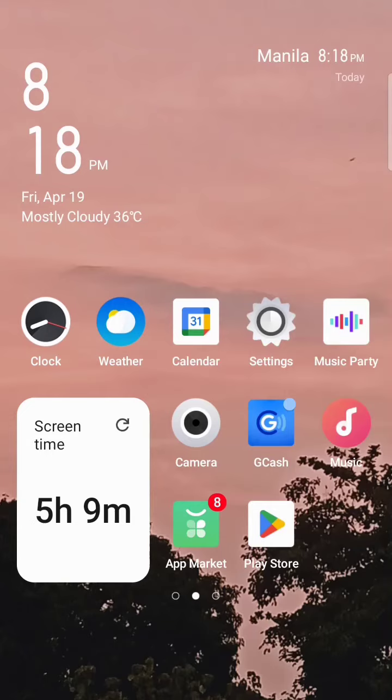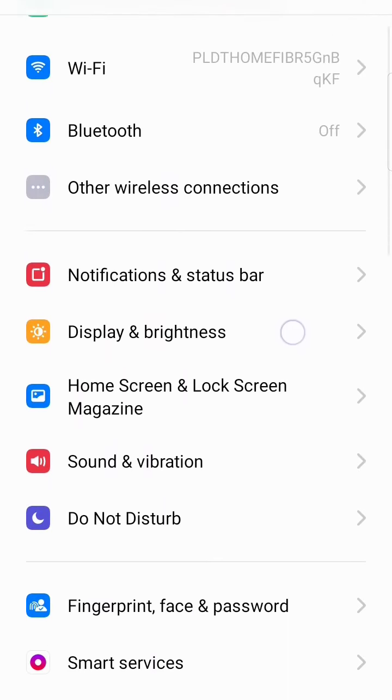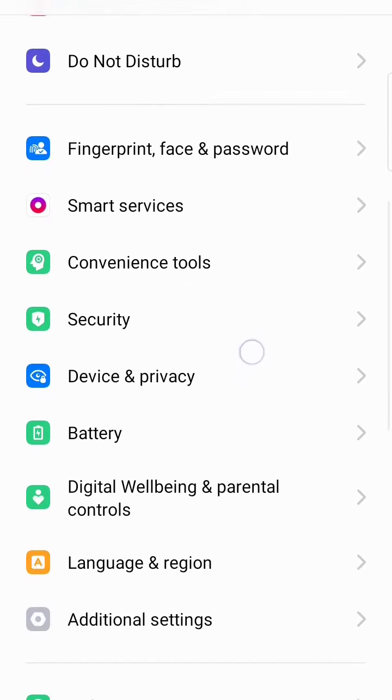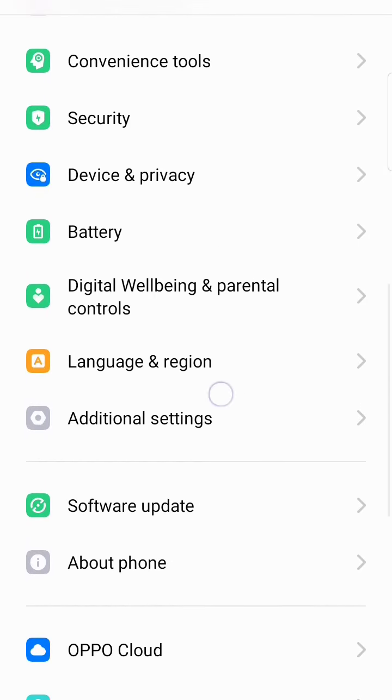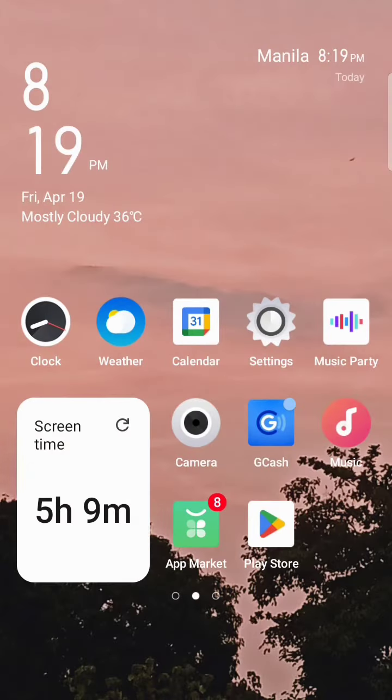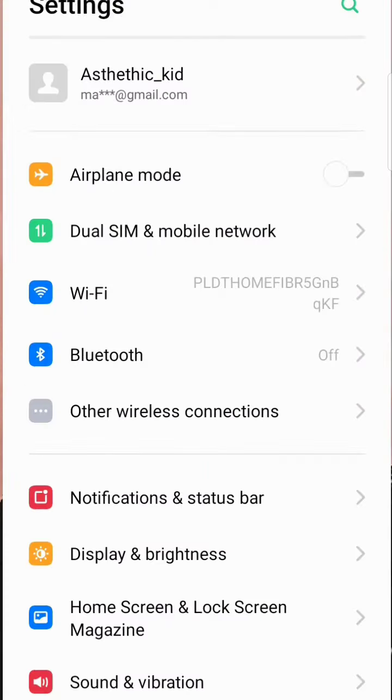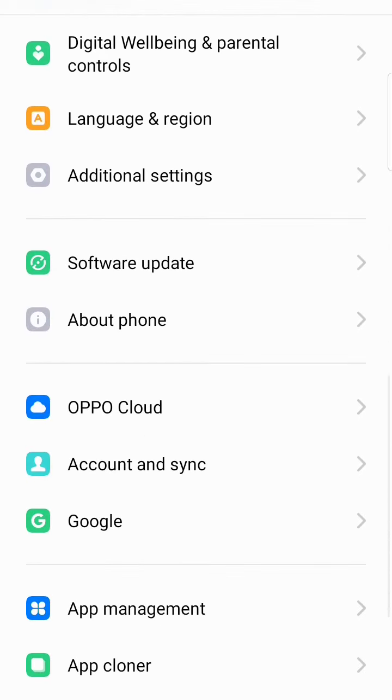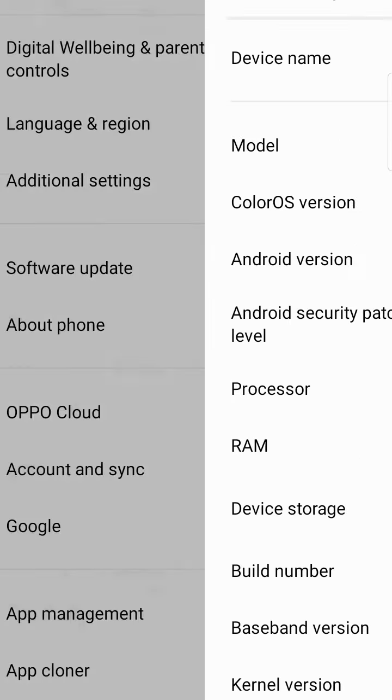Your OPPO A12 storage. Go to settings and scroll down. Go find additional settings. Press on that. We'll say storage and then exit. And then go back to settings, scroll down and go find additional settings again.